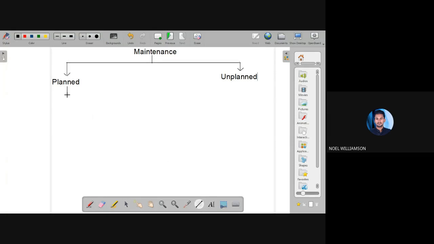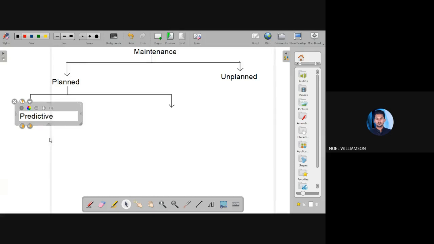Planned maintenance: there is predictive maintenance and preventive maintenance.